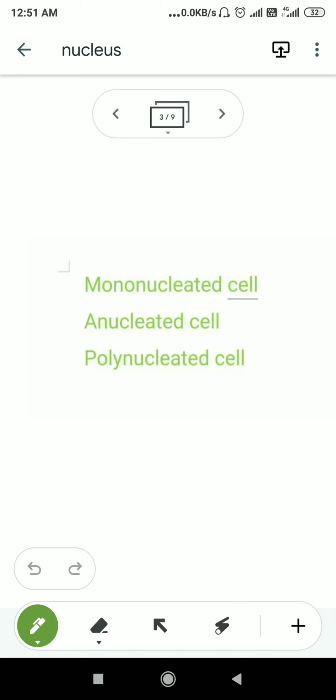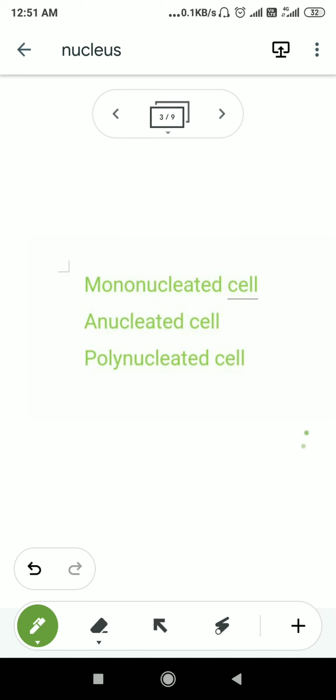Now coming to the anucleated cell. If a cell has no nucleus at all, then it is known as an anucleated cell, like the RBC of an adult human. The RBC of an adult human doesn't have a nucleus at all, so we can say that it is an anucleated cell.